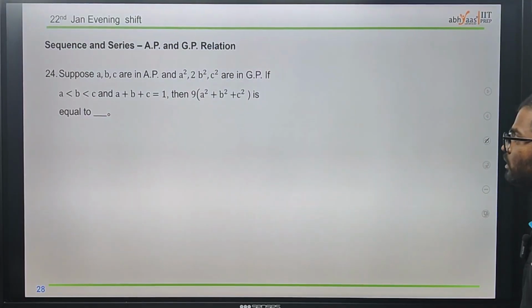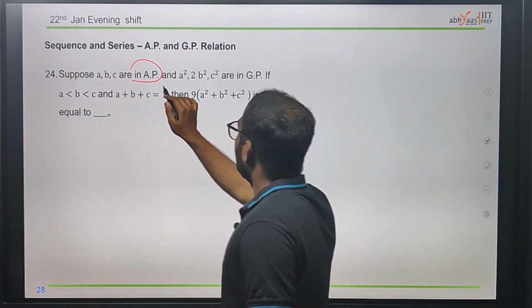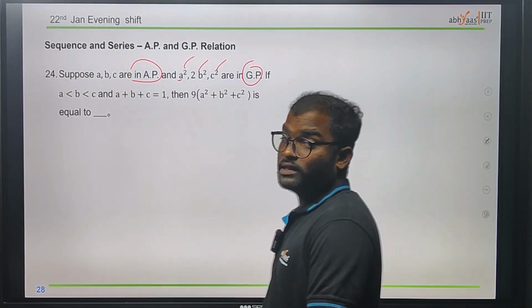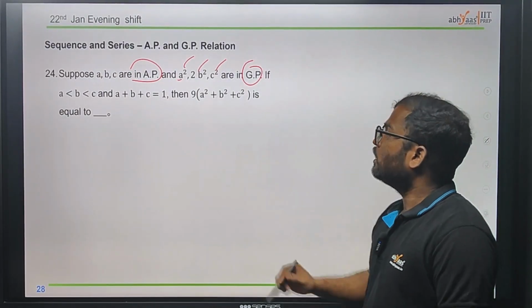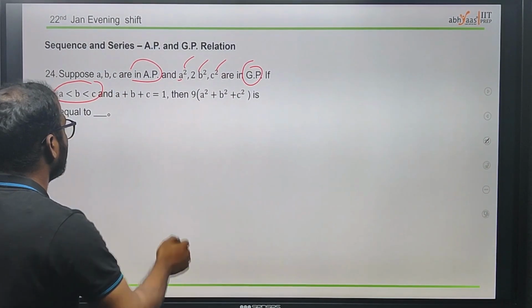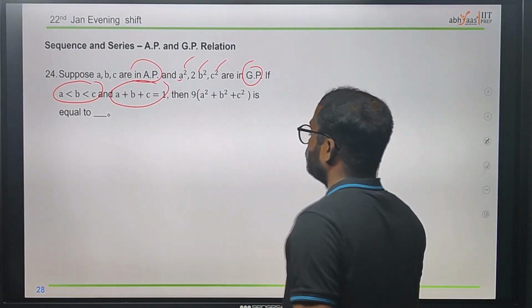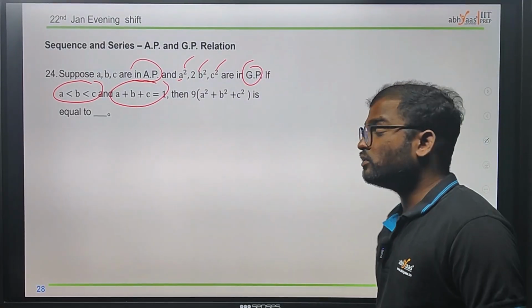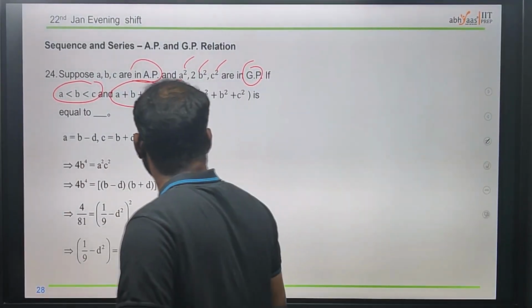Okay, now for sequence and series we have, in the given a, b, c are in AP, and a square, b square and c square are in GP. They gave a, b, c in AP and a square, b square, c square in GP. If this is the given condition, one of its conditions, a is less than b less than c and a plus b plus c is equal to 1. These are the conditions they gave. Then what is the value of a square plus b square plus c square? By using the AP and the GP, we need to find this. Once we find the a, b, c values, we can easily do it.